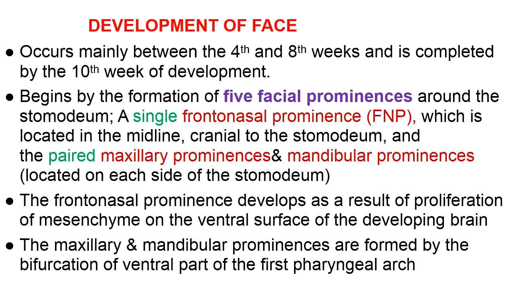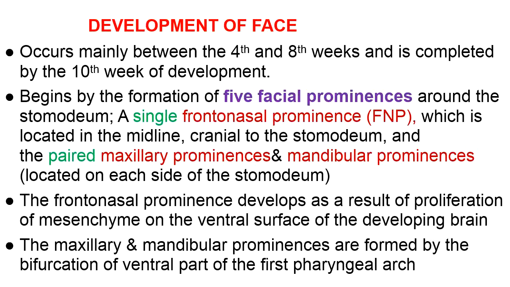In previous lectures we discussed that the first pharyngeal arch gets divided at its ventral end into a cranial part which is the maxillary prominence and a caudal part which is the mandibular prominence, and they take part in the development of the face. As we will see later, the maxillary prominences mainly form the cheek parts, and the mandibular prominences form the jaw parts of the face.